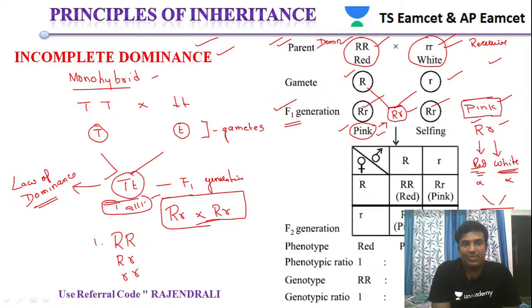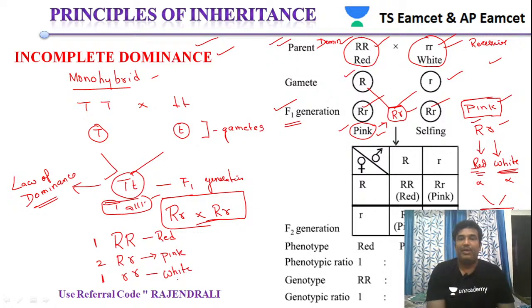These are in the ratio of 1, 2 and 1. The capital is producing a red color once again, the mixed one is producing the pinkish color, and the smaller is producing the white color. So the parental characters are observed in the F2 generation.